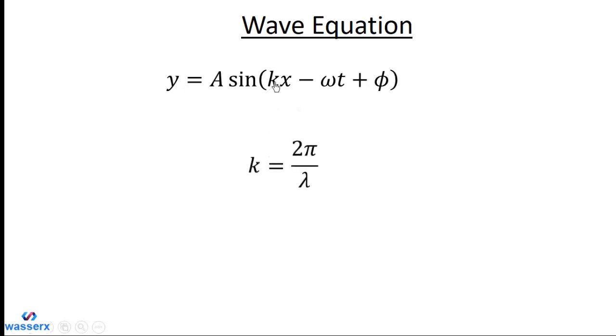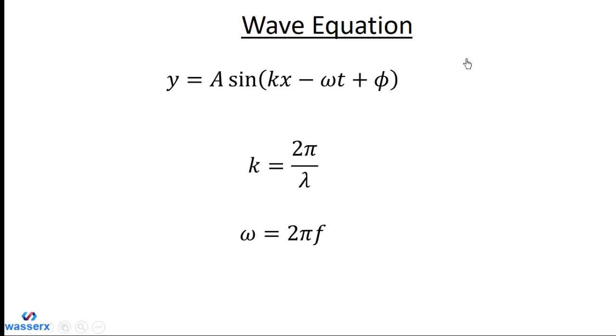Then k is given by 2 pi over lambda, which is the wavelength constant. Then we have omega, which is given by 2 pi times the frequency of the wave.